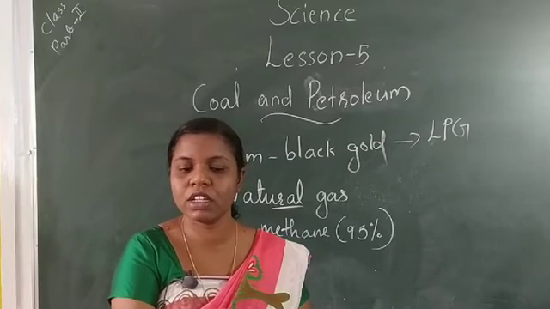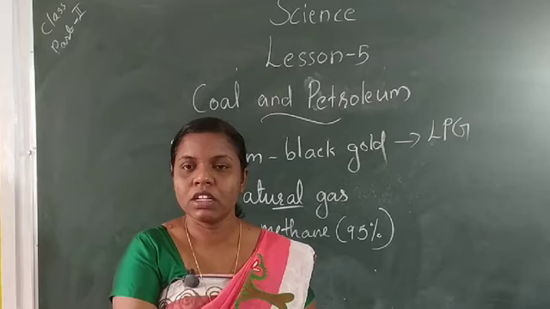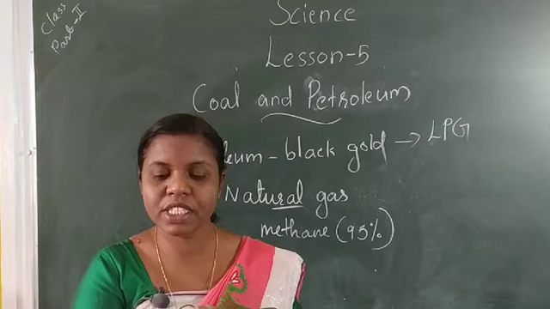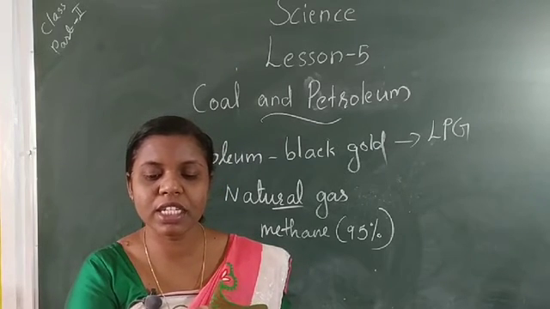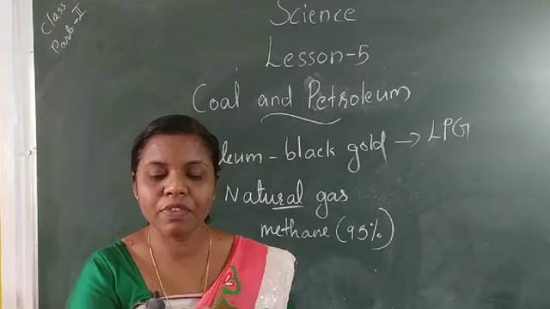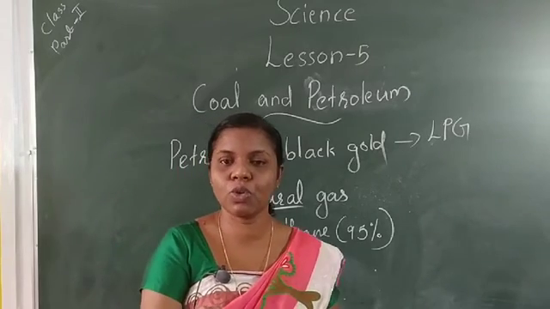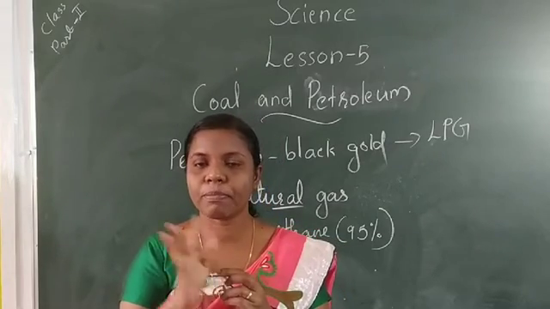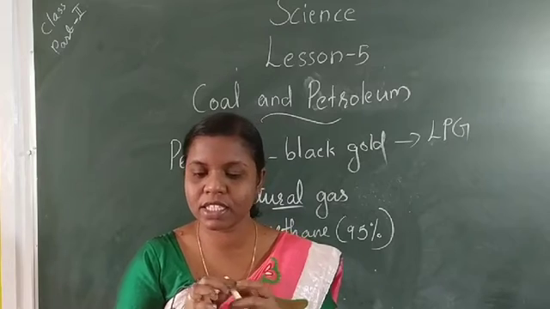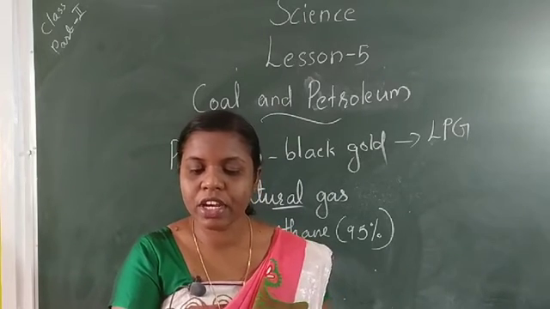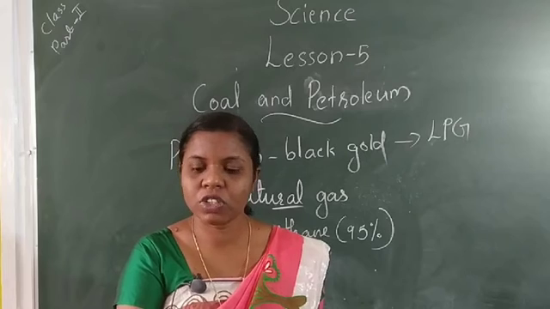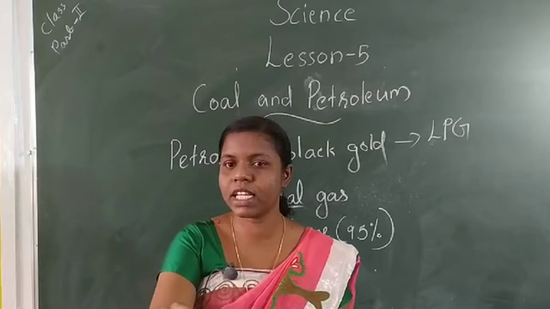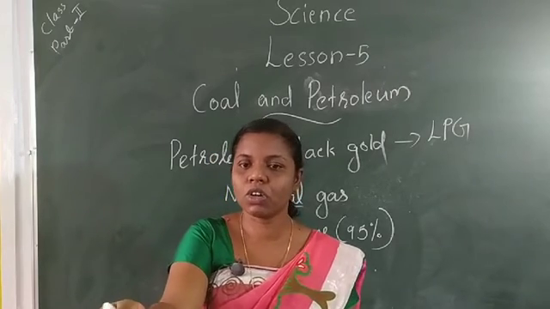It is mainly used in vehicles because it is less polluting. The great advantage of CNG is that it can be used directly for burning in homes and factories, where it can be supplied through pipes. LPG is supplied in cylinders, whereas CNG is supplied to homes and other areas through pipelines. Such a network of pipelines exists in Vadodara, Gujarat, and some parts of Delhi and other places.